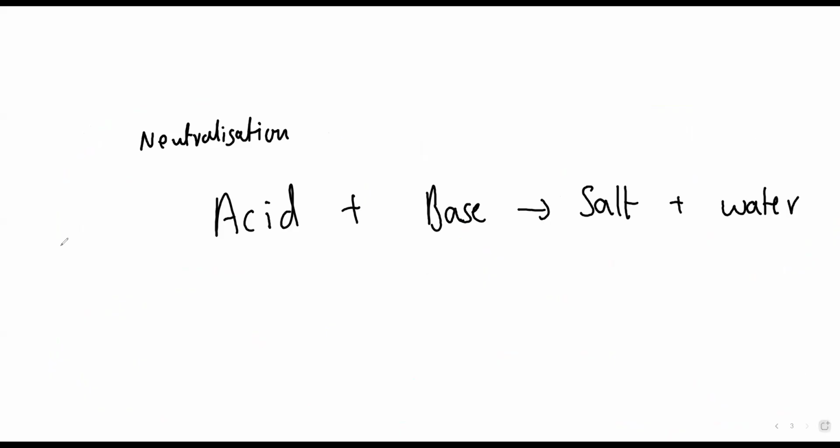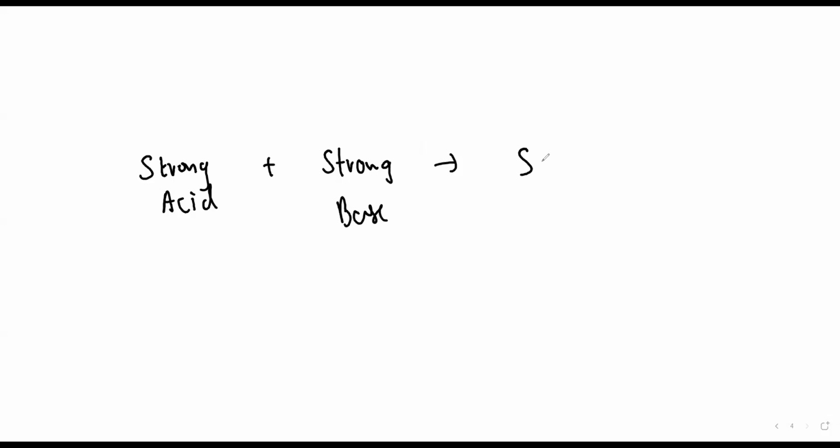Suppose, beta, I take a strong acid and a strong base, so I'll get a salt. If both are strong, then the salt which I'll get, it will be a neutral salt.